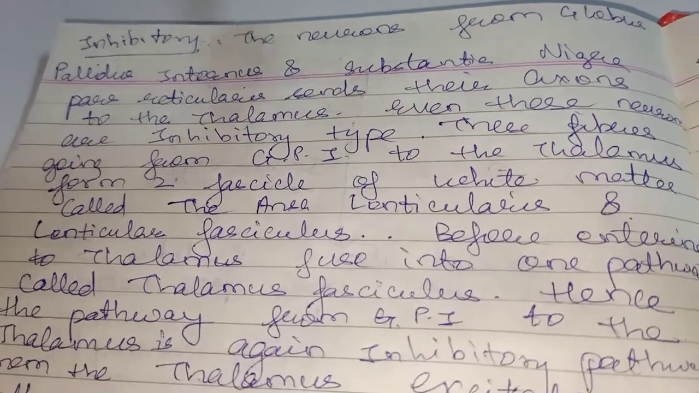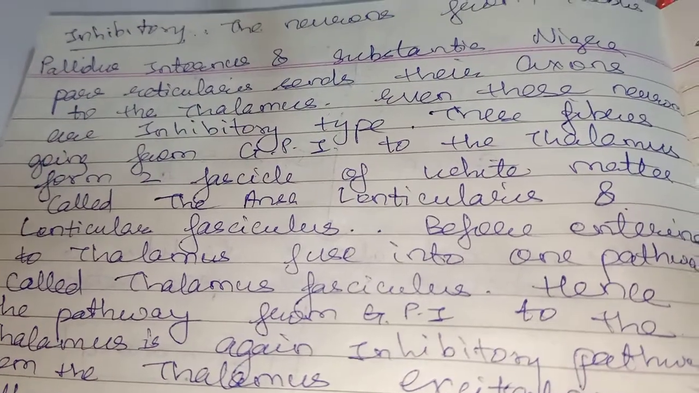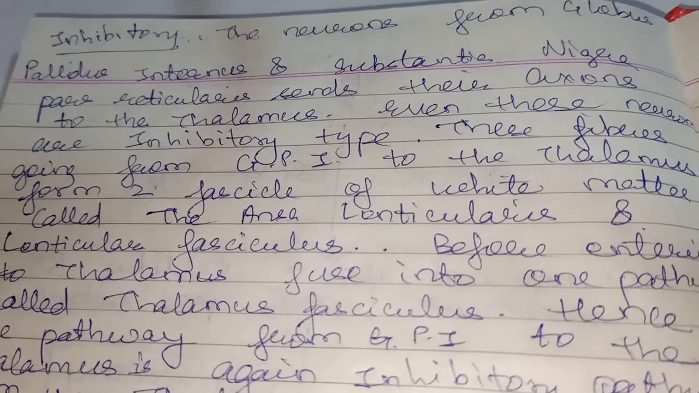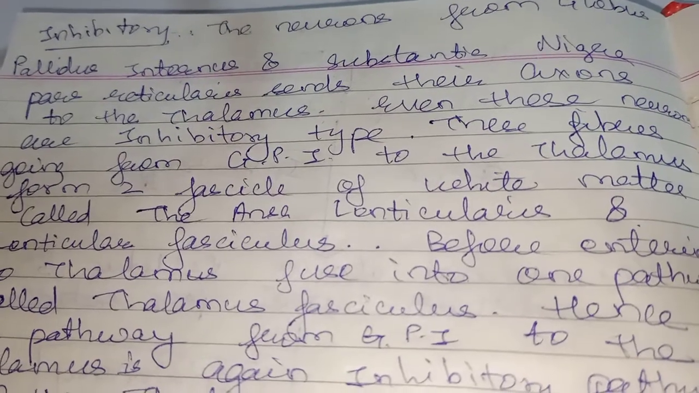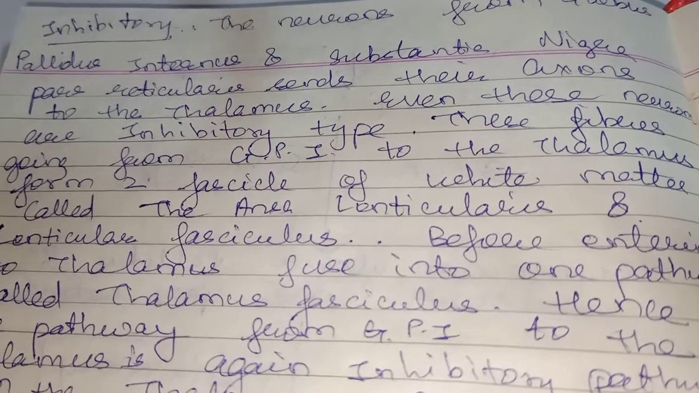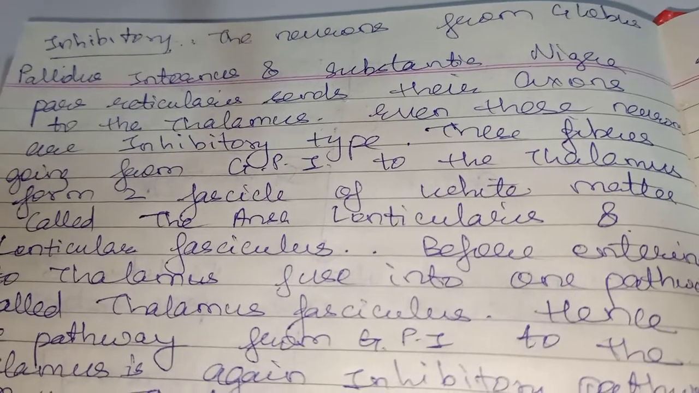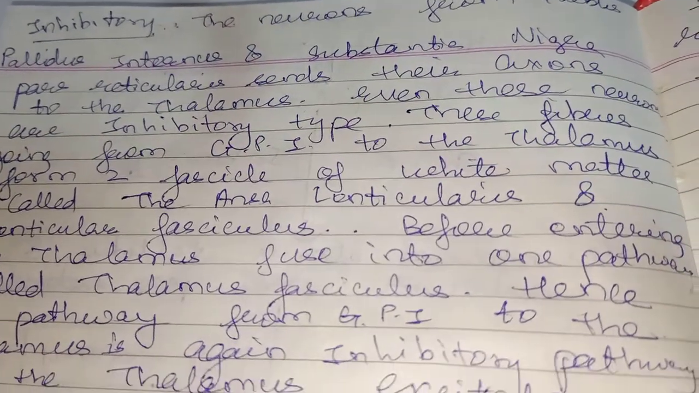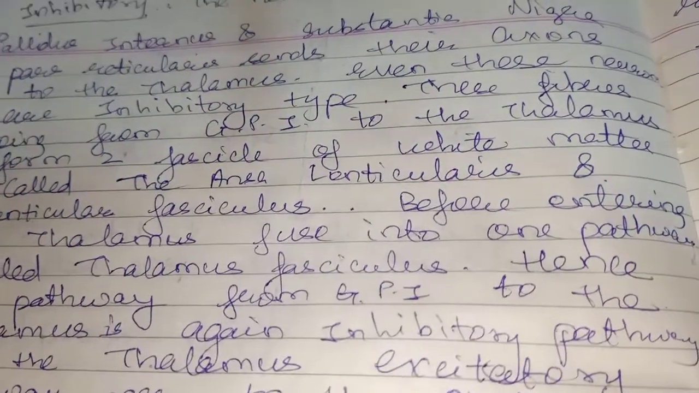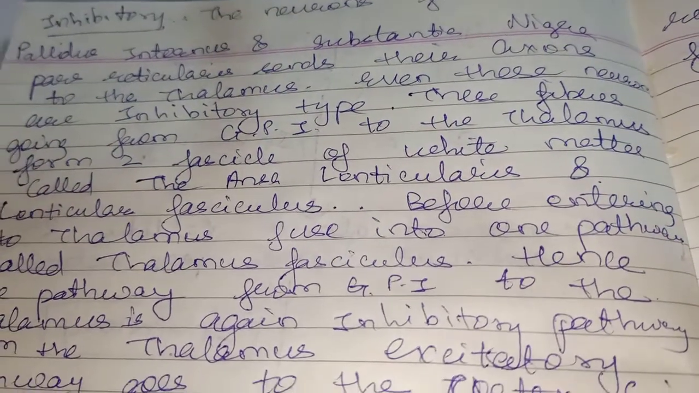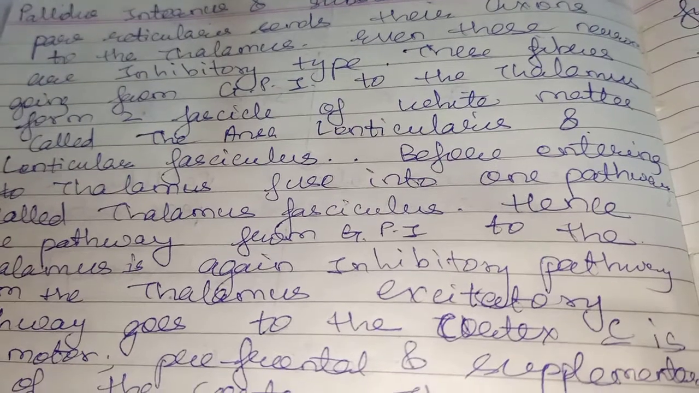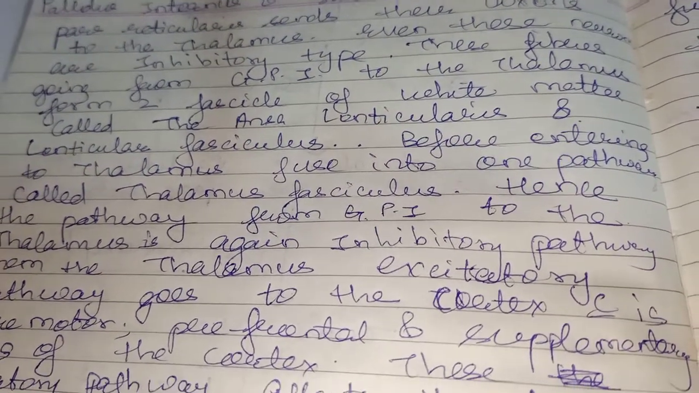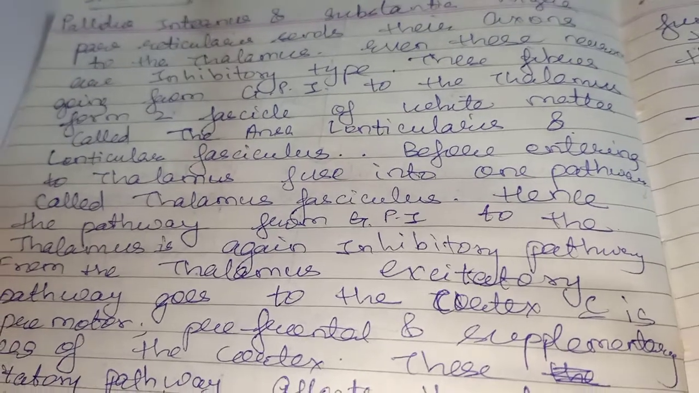Now these fibers from globus pallidus internus to the thalamus form two fascicles of white matter. Which are the fascicles? Ansa lenticularis and lenticular fasciculus. And before entering the thalamus, they fuse into one pathway called thalamic fasciculus.